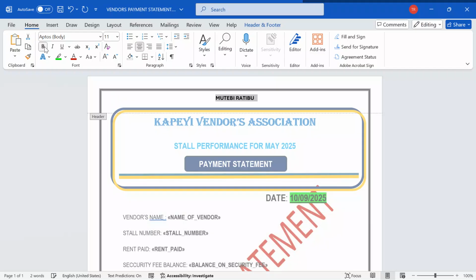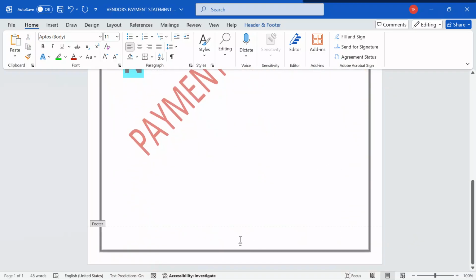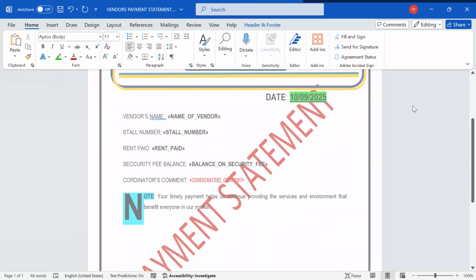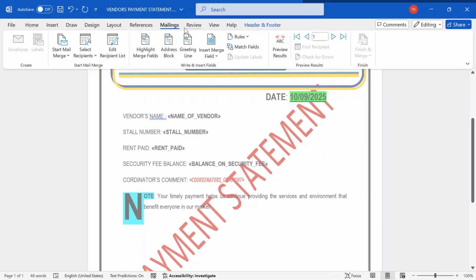Let me increase the font a bit, make it bold, and then I'll go on to apply a footer of my personal number 004. Yes. Now I'm done with doing the basics. Now allow me to finish up with the mailings. So I'll move here.